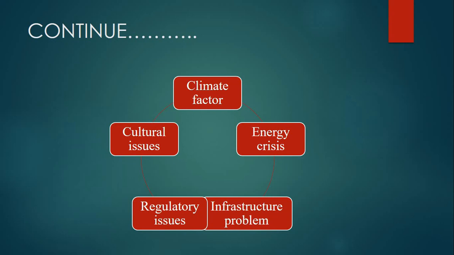So if we consider all of these factors, time, cost and quality are the most important factors. And if these problems arise, all of these factors may affect the overall functioning of the project. So this was about the constraints or the hurdles that we may face in a project.